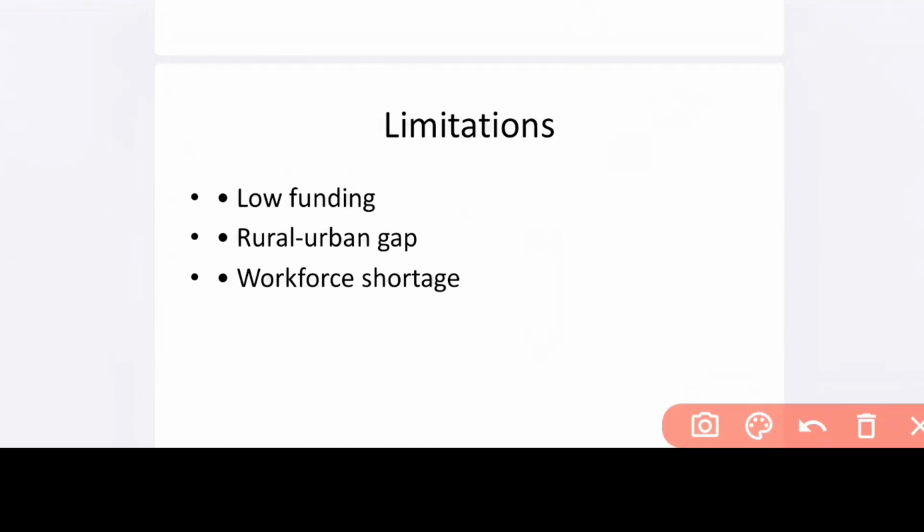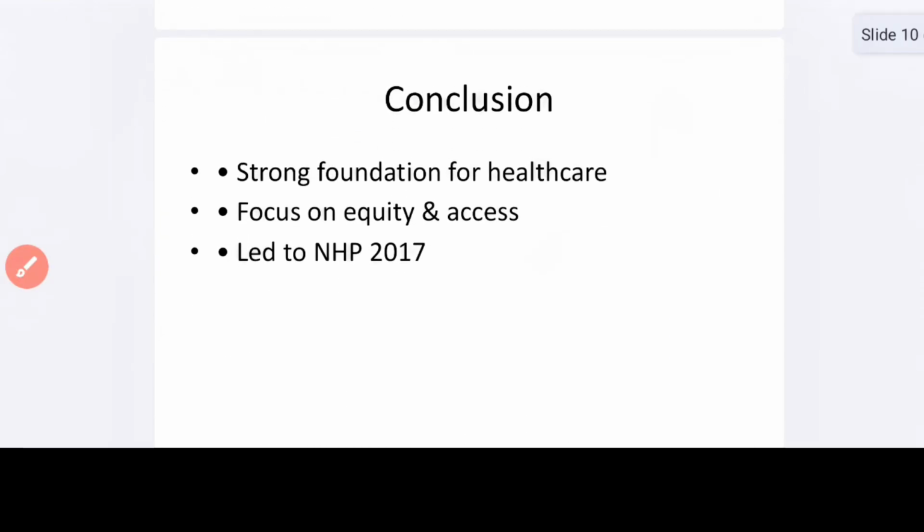Then the limitations. What are the limitations? You can take any policy: if it has good objectives and a good role, in the same way it also shows some limitations. That is low funding from the government for this healthcare policy. This is one of the limitations. Then the rural and urban gap has been seen. Then workforce shortage has been seen. These are some of the limitations.